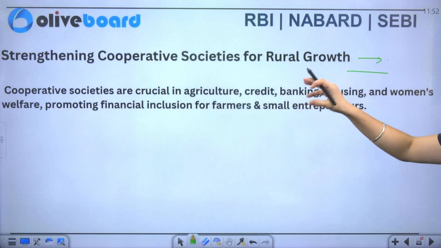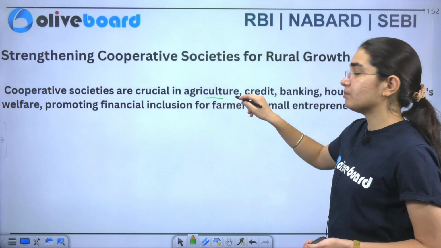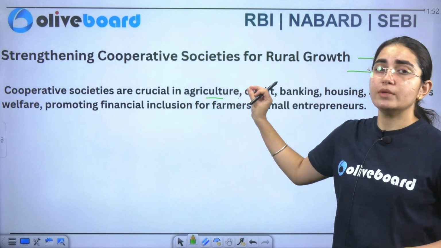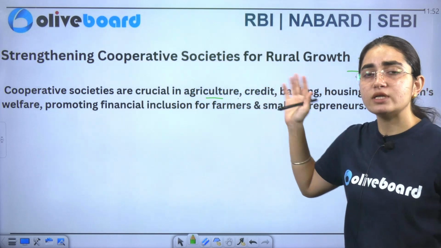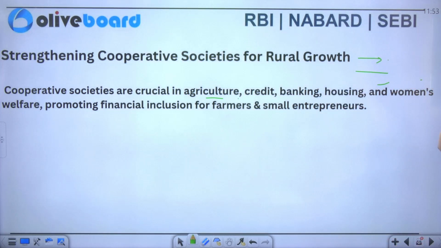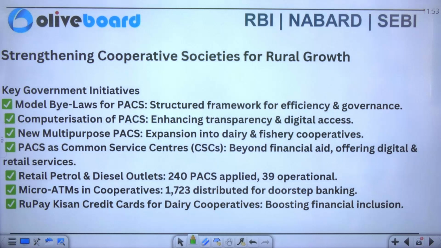Now specifically talking about the cooperative societies in agriculture, they are a group of people who have a common aim in the agriculture sector, I would say the betterment of the agricultural sector. Now credit, banking, housing and women's welfare, promoting the financial inclusion for the farmers and small entrepreneurs is there. Now what are the key initiatives?